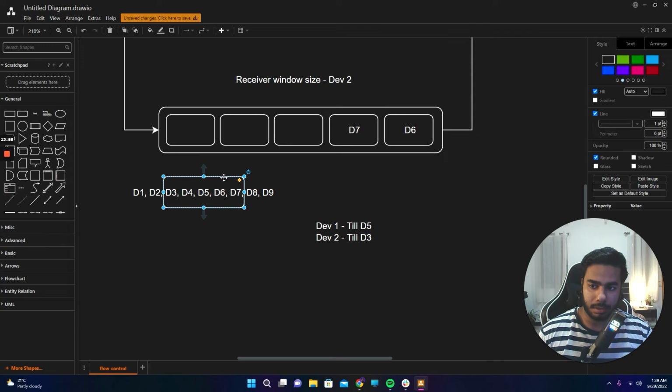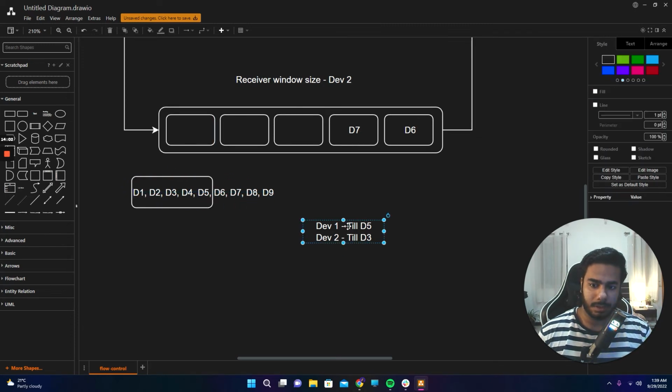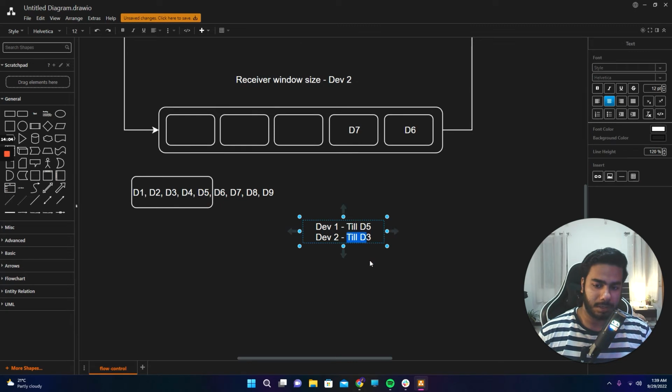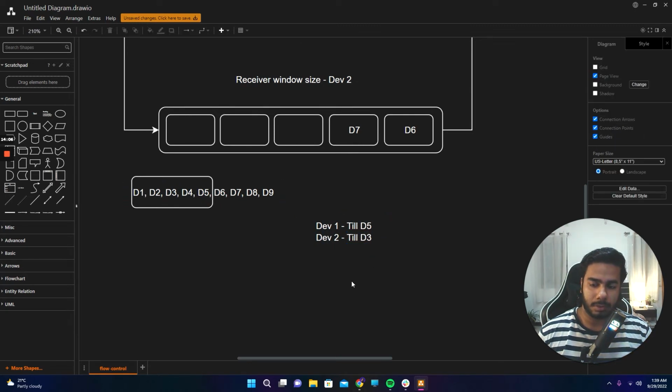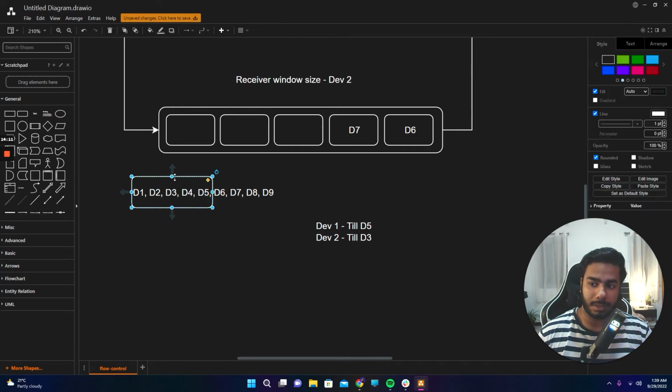Device 1 sends till D5, and device 2 says I received till D3. So device 1 now has no use for D1 and D2, as in the first 2 segments, because it knows device 2 received them, so no point keeping them in memory. It will move the sliding window ahead, and it would include 2 more elements as well.